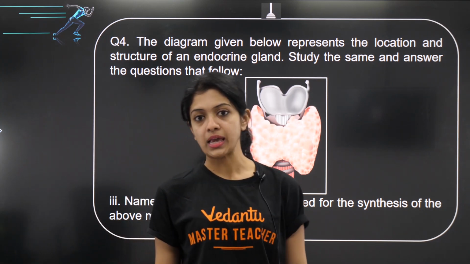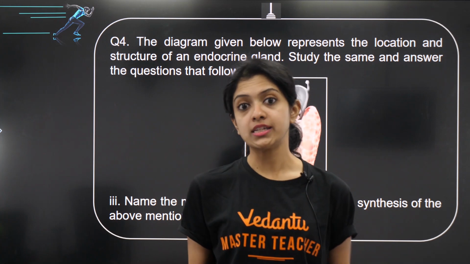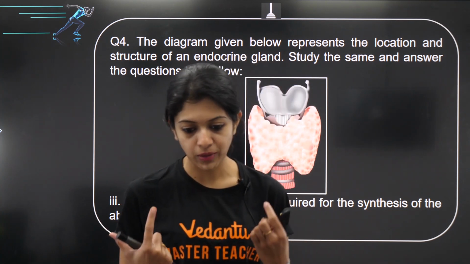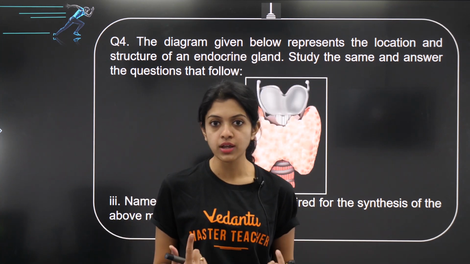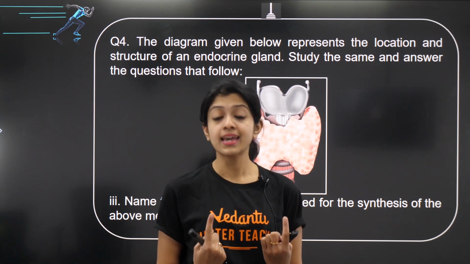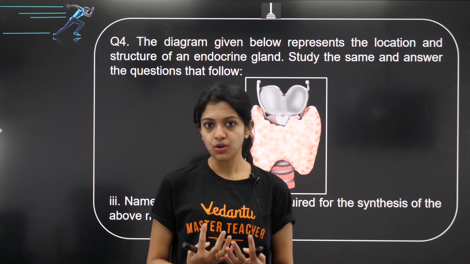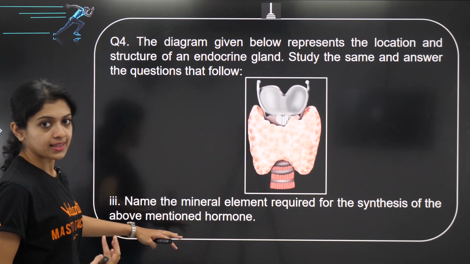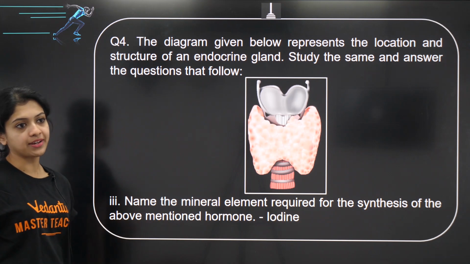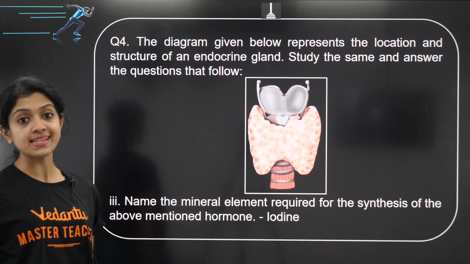Yes, we keep talking about thyroid issues, goiter and other issues which are caused as a result of iodine deficiency, and because of that the answer to this question is iodine. The mineral element required is iodine.